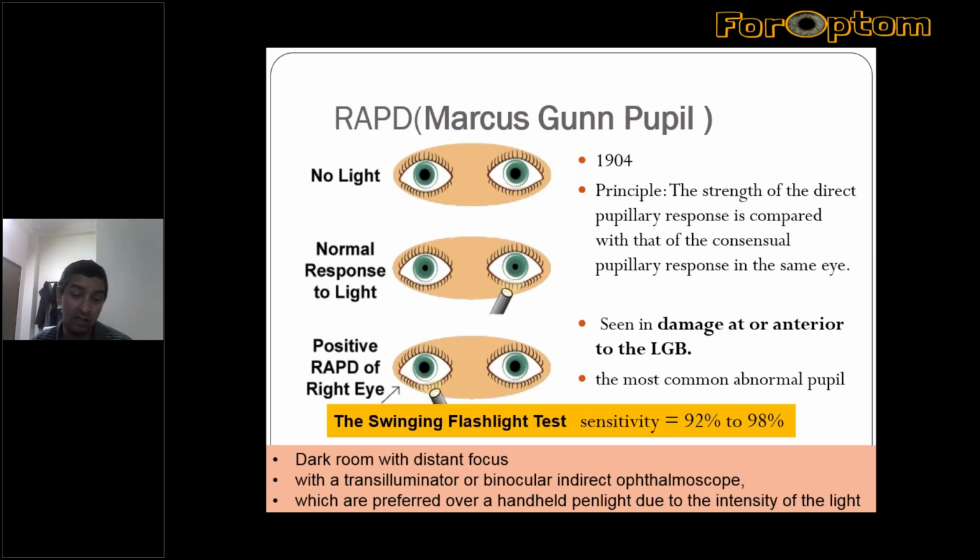It is most commonly detected in clinical practice by the swinging flashlight test, whose sensitivity is almost 92 to 98%. So it is one of the very strongly suggested tests to perform in clinics.